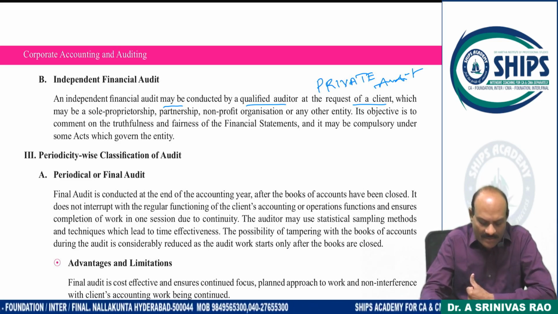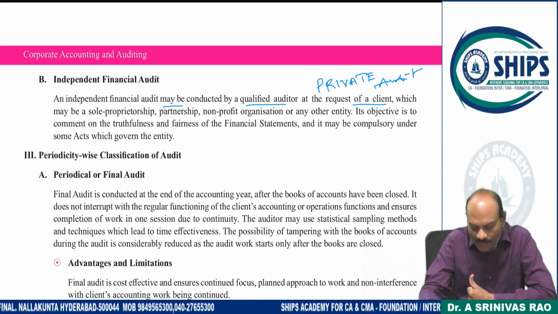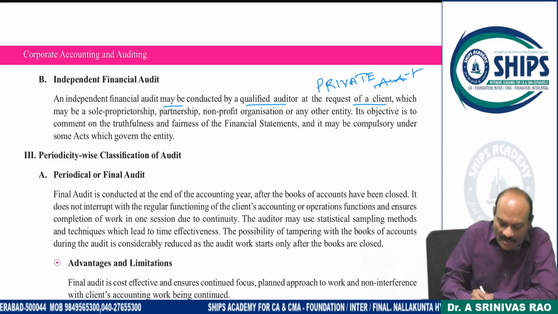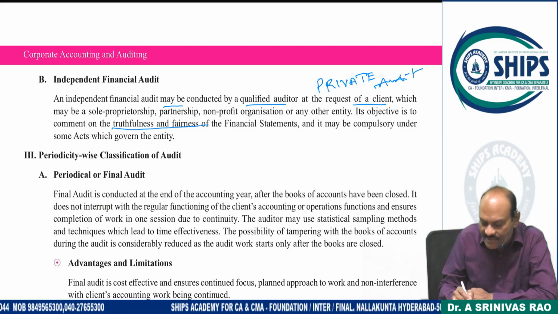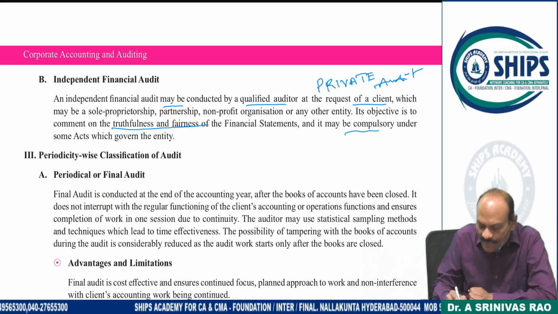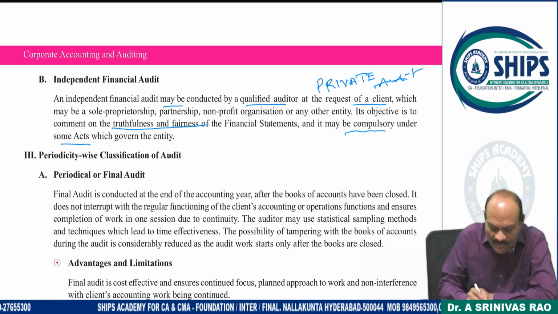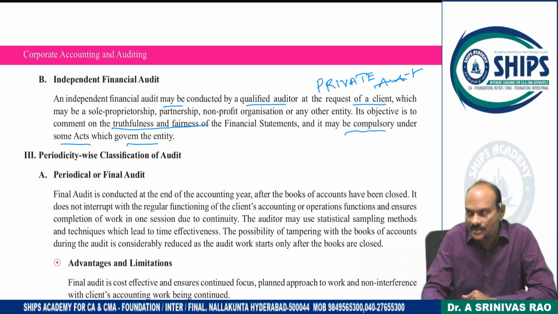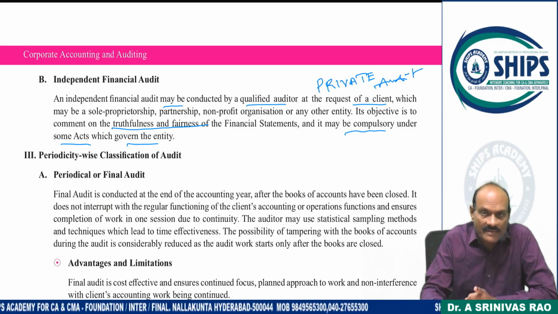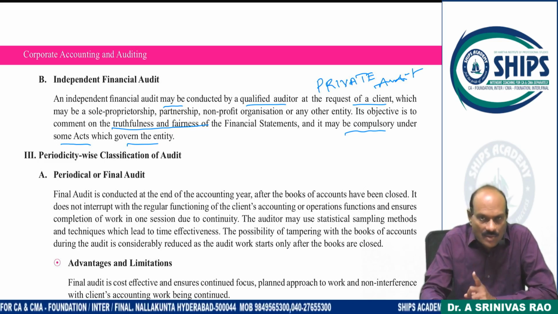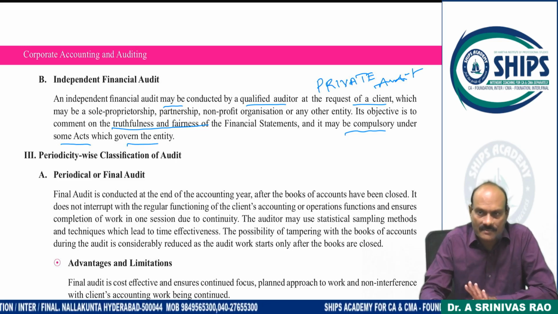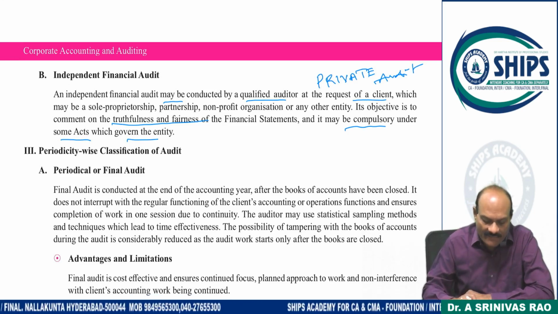This may be for a sole trader, sole partnership firm, non-profit organizations or any other entity, and its objective is to comment on the truth and fairness of the financial statements. It may be compulsory under some special acts governing the entity. Where this is compulsory, I told you: individual gross income exceeding 45 lakhs, or turnover exceeding 1 crore in case of a business. This is going to be compulsory, otherwise purely optional. Fine. This is about independent financial audit.